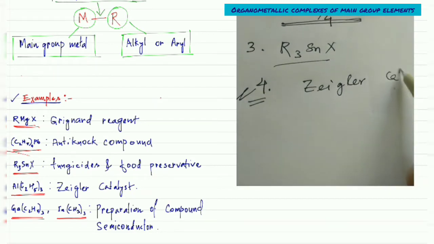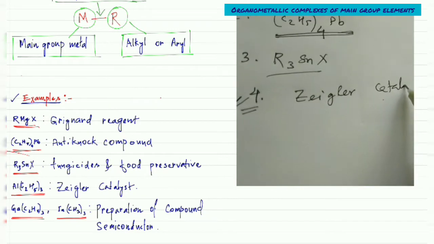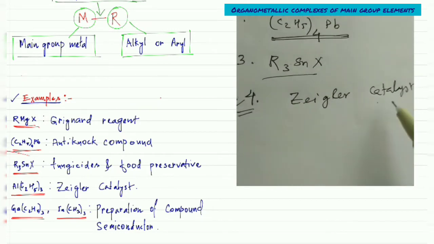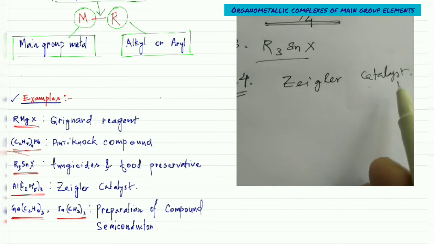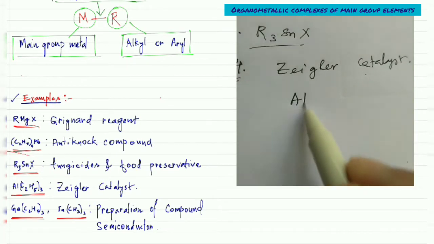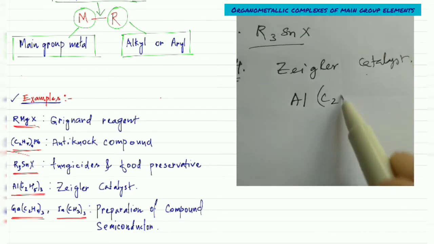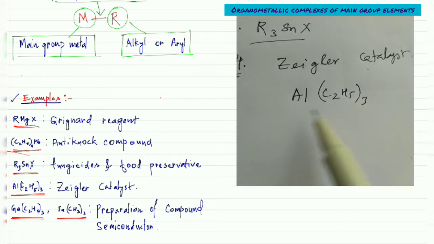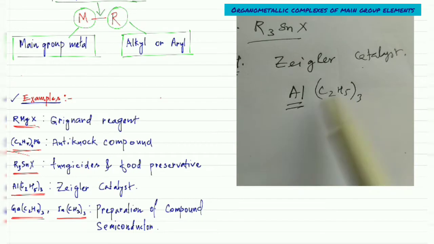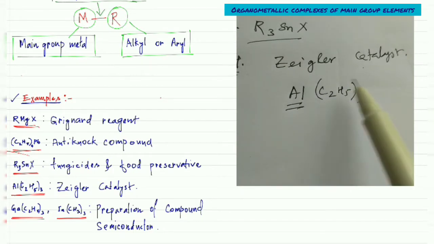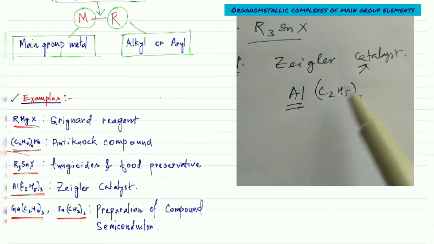This one is known as the Ziegler catalyst, sometimes the Ziegler-Natta catalyst. The formula of this one is an aluminum complex, Al(C2H5)3. So the metal is aluminum. This organometallic complex is used as a catalyst in polymerization reactions.